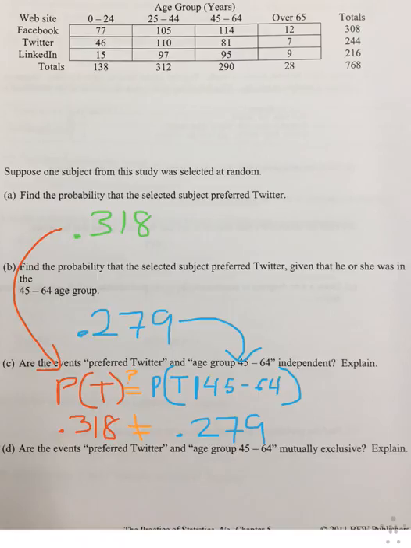But we can see that obviously the probabilities from A and B do not match because 0.318 certainly is not equal to 0.279. So our conclusion is going to be no, because the probability of preferring Twitter does not match the probability of preferring Twitter given that you are in the 45 to 64 age group.